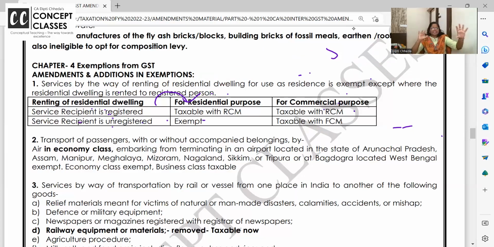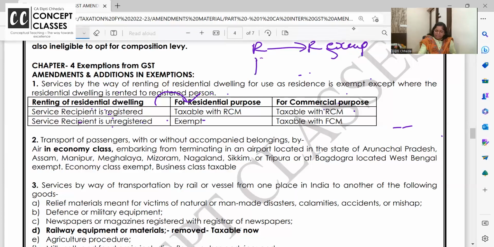Just as you know, residential, if you want to write down. Residential to residential, exempt.